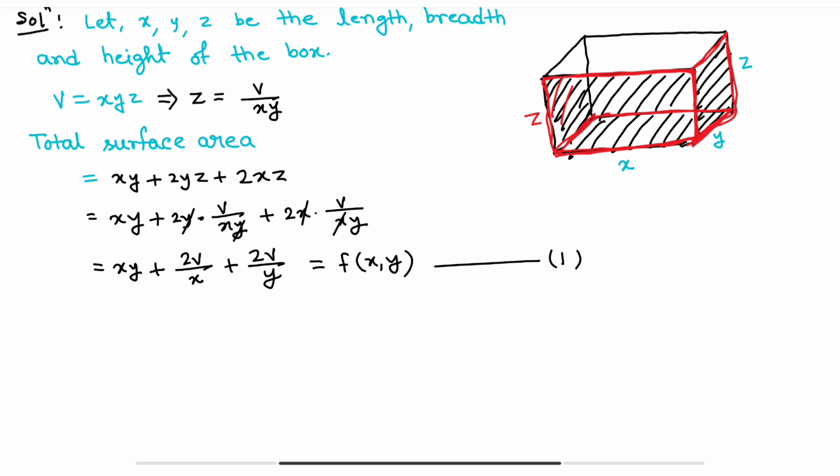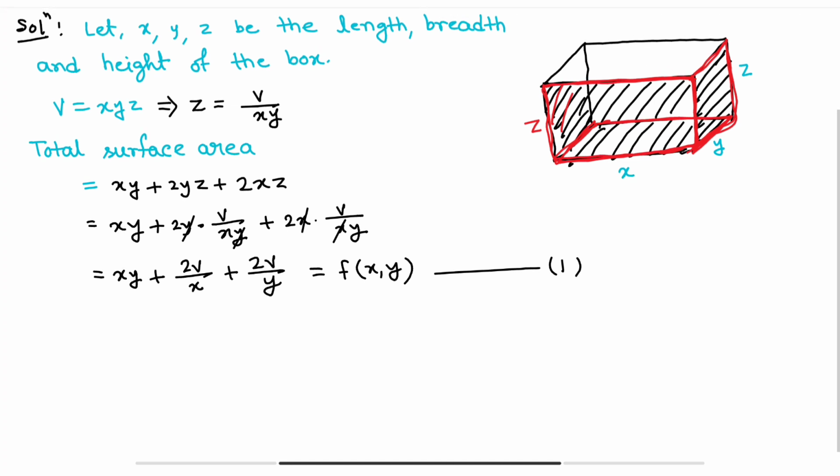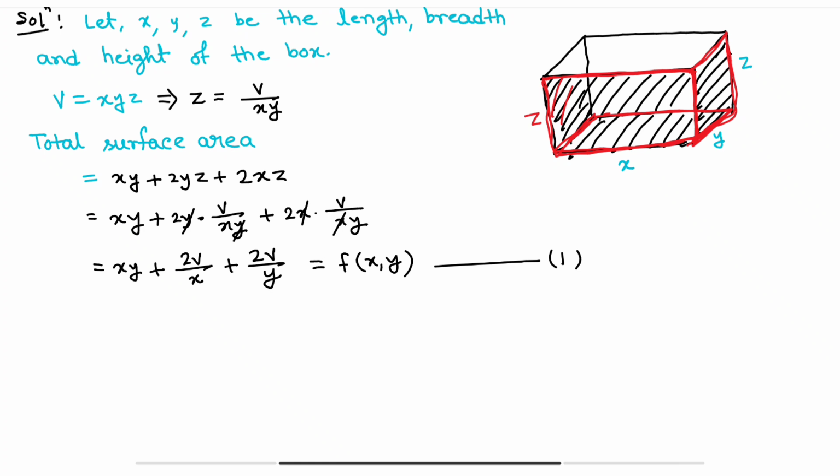Clear? Now the process is the same, because we have to construct this box. That means we need the surface area, and we need the minimum material. So the process is the same. First we have to find the first order derivatives, then find the critical points, then find the value of h.